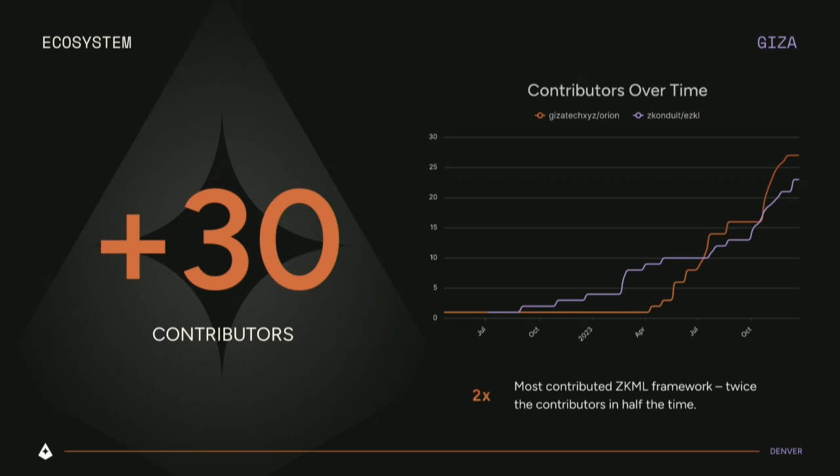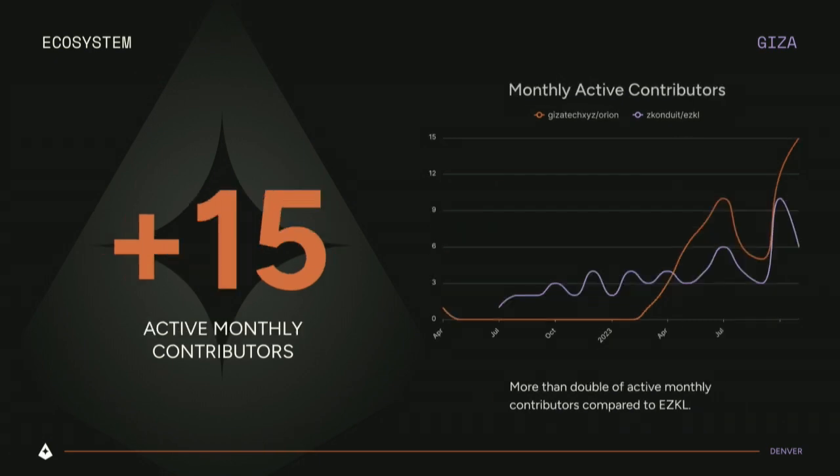Here you can see that we currently have more than 30 contributors in total to the whole framework for Cairo. And if you see on the right graphic, which is basically a comparison with a SNARK-based ZKML framework, which is currently the benchmark that we have, you can see that in half the time, we get more contributors than this framework. And now we are the most contributed framework in the whole ecosystem.